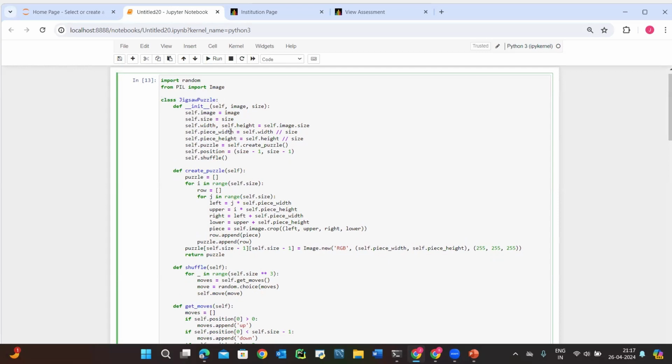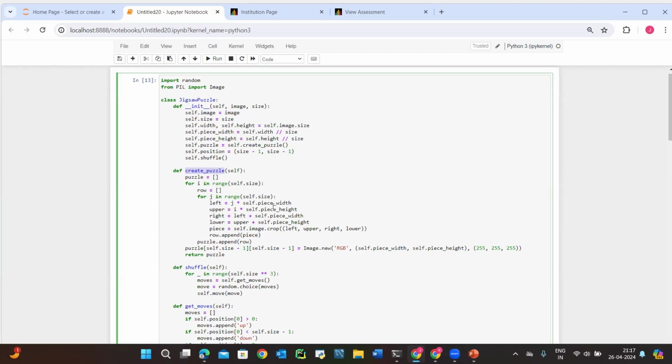Image, size, width, height, etc., are the attributes here, and the methods start with create puzzle. This method creates the initial puzzle grid based on the size of the image. Here we also use the crop method, which is used to extract each puzzle piece from the original image.